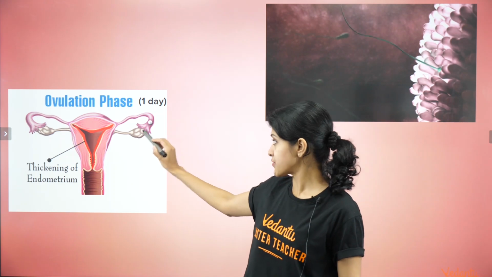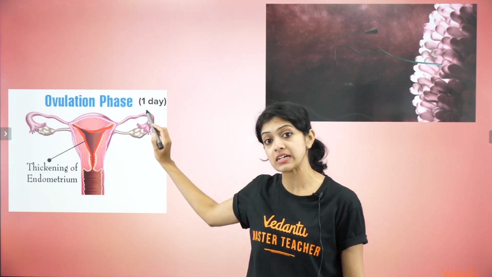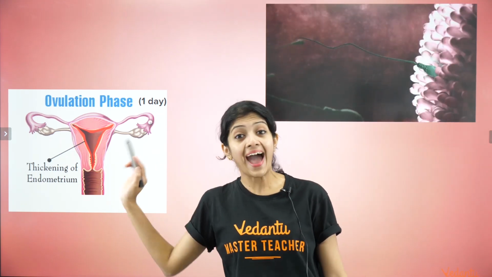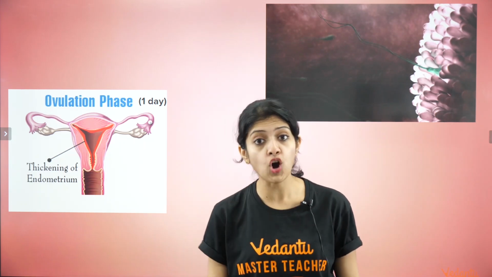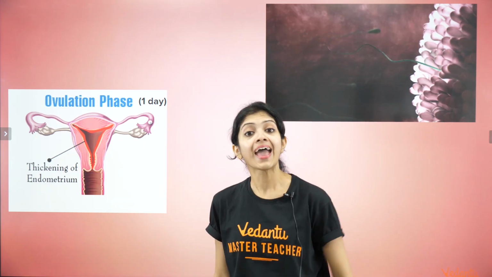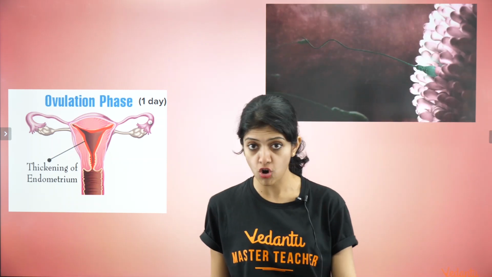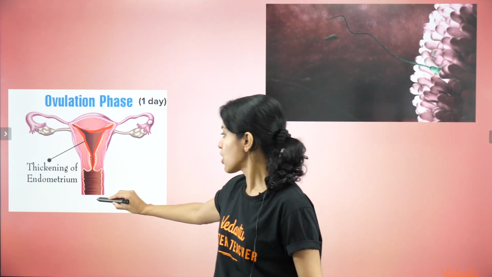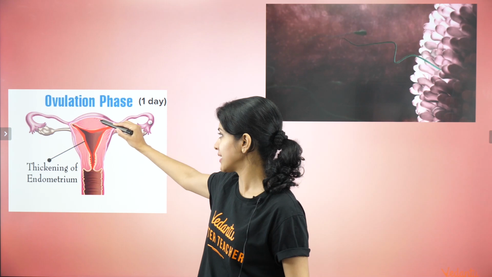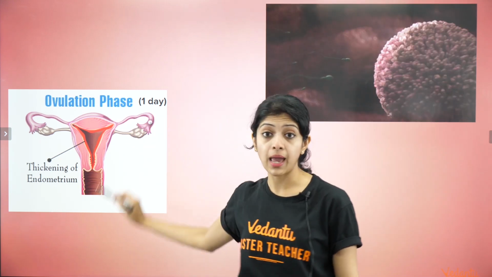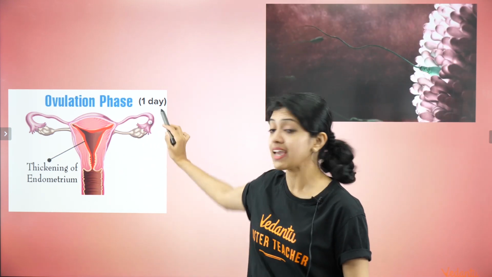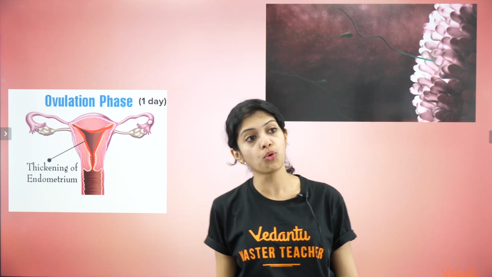It's released from the ovary, the mature egg. It's entered the oviduct or the fallopian tube. At this time, if copulation has occurred, the sperms would swim in through the vagina and they are capable of meeting the ovum or the egg in the fallopian tube.